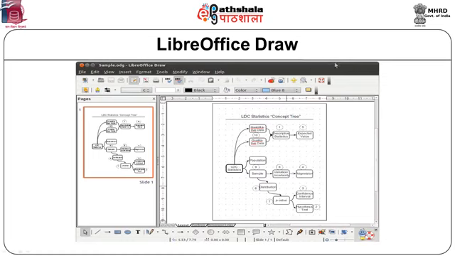LibreOffice Draw is another software. We can create drawings. You can see a beautiful drawing over here. Such kinds of flow charts, concept drawings and mind maps can be created. There are toolbars which can be used to insert shapes and text.